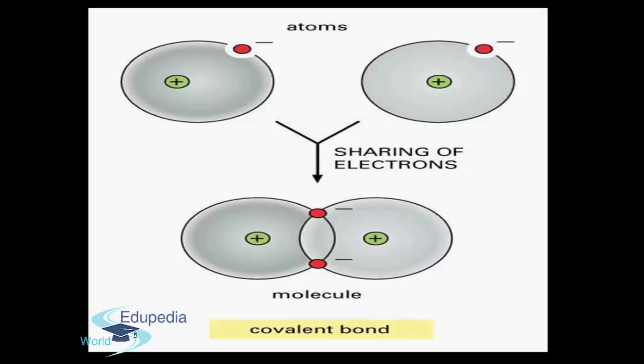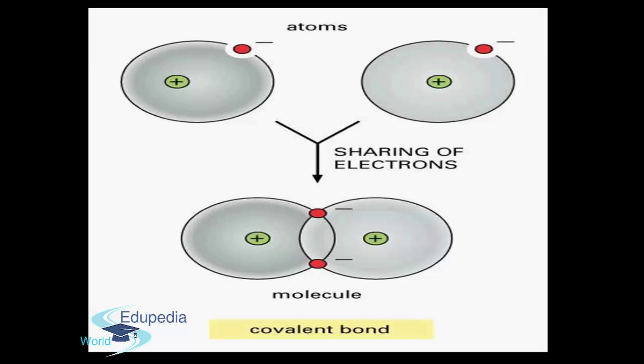That is, the sharing of electrons takes place in such a way that each atom in the resulting molecule gets the stable electron arrangement of an inert gas. It should also be noticed that the atoms share only their outermost electrons in the formation of covalent bonds. So friends, a covalent bond is formed when both the reactive atoms need electrons to achieve the inert gas electron arrangement.